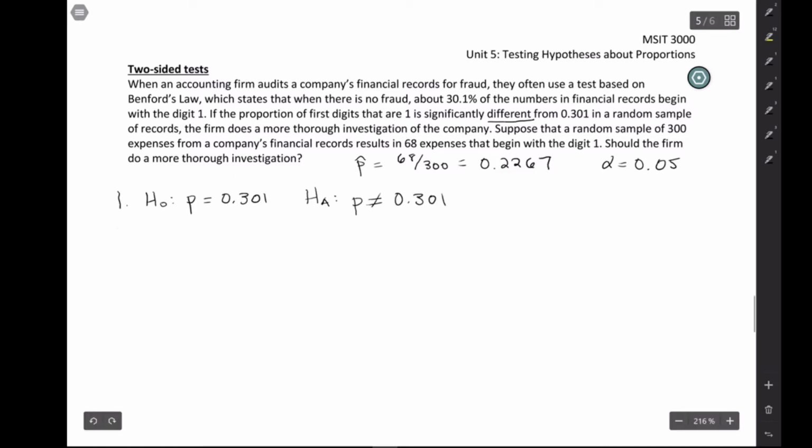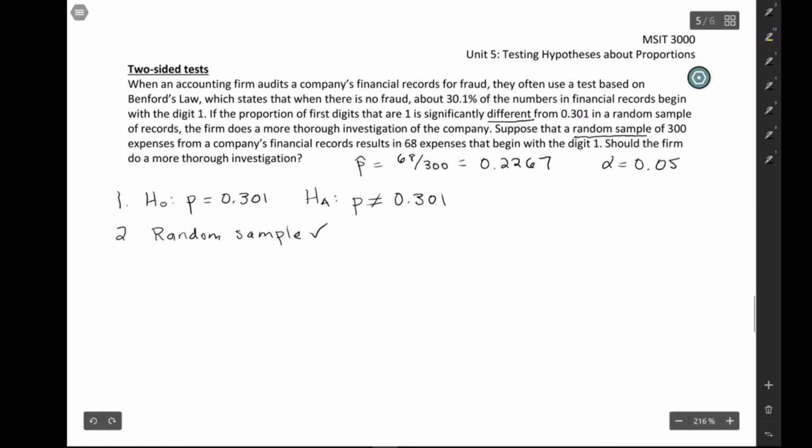Okay, step 2, we're going to check our conditions. So first of all, we need to make sure we've got a random sample if we want to be able to generalize this to all the expenses at the company. We've got that. We can see it in the setup here. Got our random sample, and we need to check and make sure our sample size is large enough.